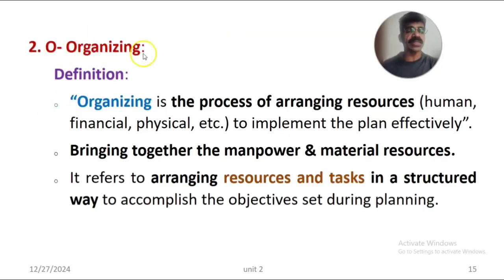Now the second function is organizing. O stands for organizing. Organizing is also a process. It is a process of arranging the resources necessary to run the organization, such as human resources, financial resources, capital or budget, that is money, and physical infrastructure, equipment and material. So it is a process of arranging the various resources, man, money and material, to implement the plan effectively and efficiently.